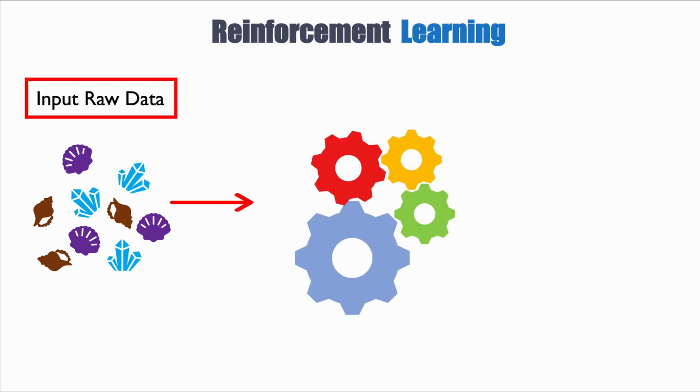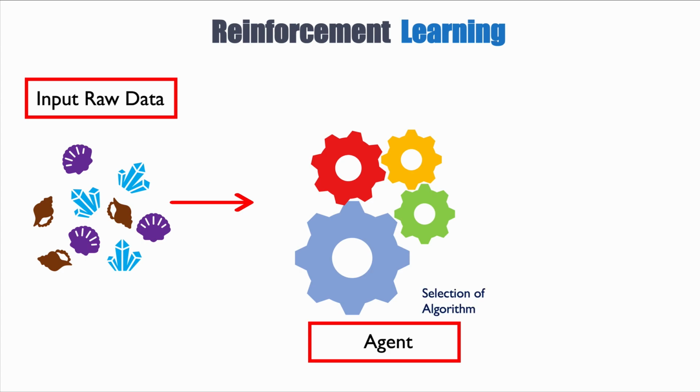You give it to the reinforcement learning algorithm, and this is a bit more complex because it has several key components. It has an agent, and the goal of the agent is to select an algorithm and the hyperparameters of this algorithm. Then it applies the algorithm to the data, and that's basically its best action.